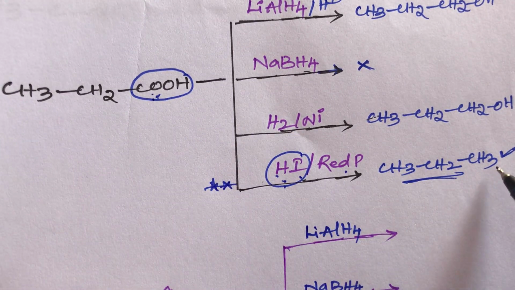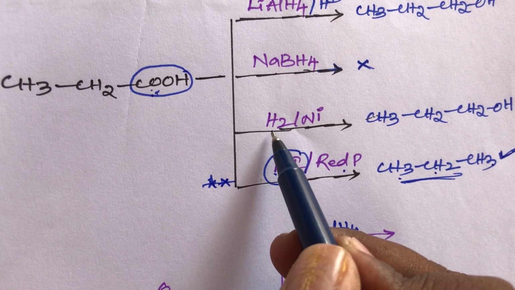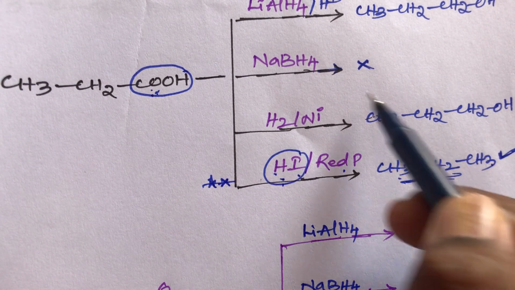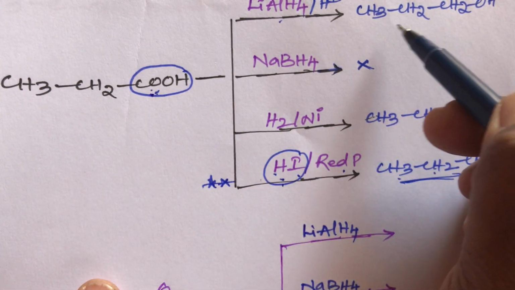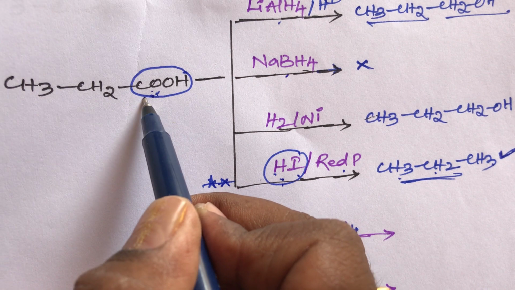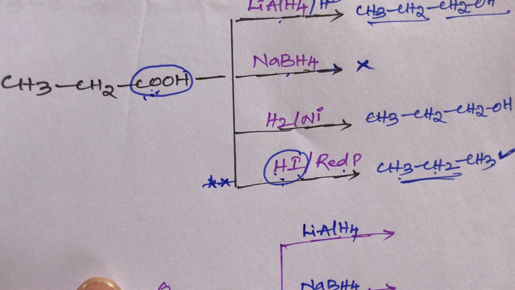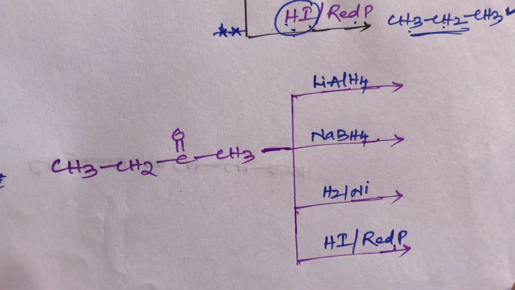This acid group is converted into alkane. The second product is CH3, CH2, CH2OH, propanol, and lithium aluminum hydride can also reduce carboxylic acid. It also gives propanol, and sodium borohydride cannot reduce carboxylic acid, so there is no reaction. This is a simple trick, students. Now take the example, students. Now take the second example, students.